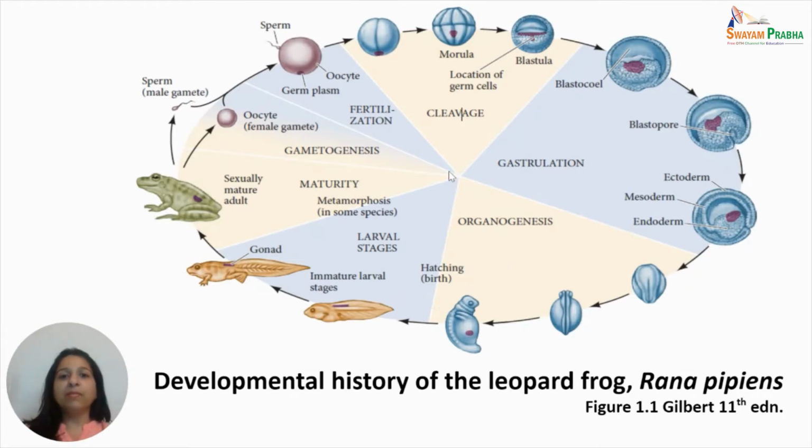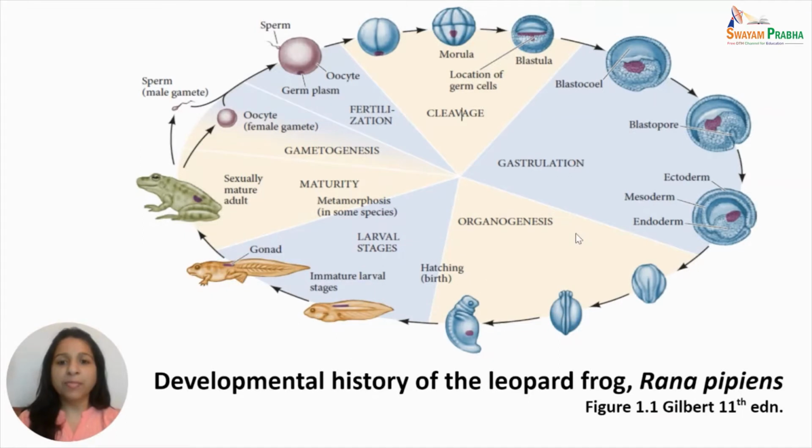This is the diagram of the developmental history of the leopard frog Rana pipiens. Here we see that the leopard frog undergoes various stages of development during its life cycle. The male and the female gametes fuse to form a zygote, which undergoes cleavage to form first a morula, then a blastula, which undergoes gastrulation to form a gastrula, the three germ layers, which during the process of organogenesis lay down